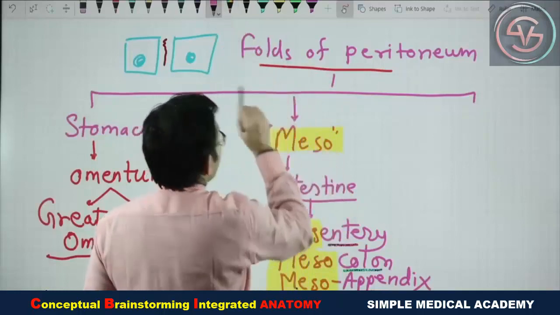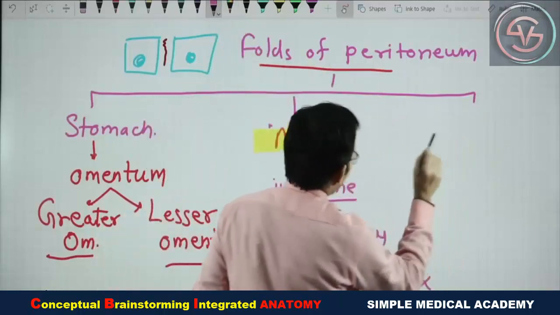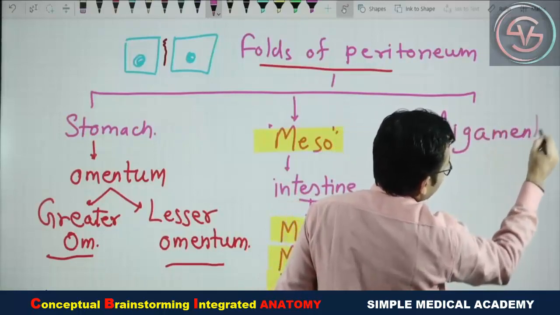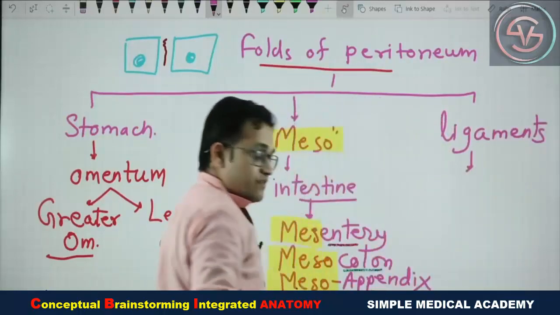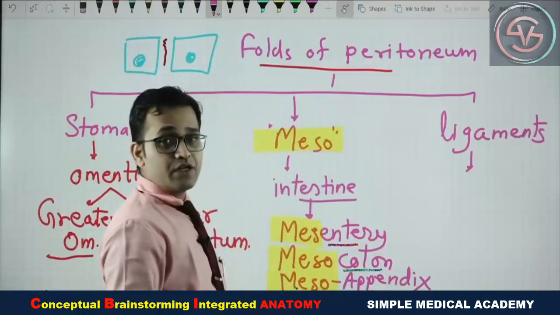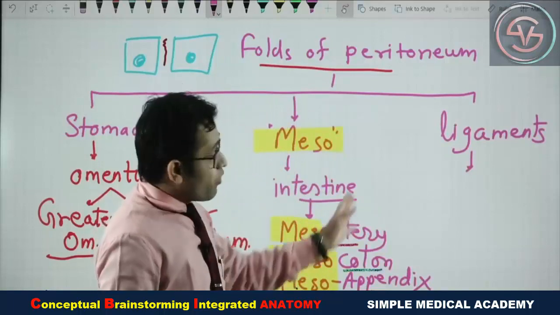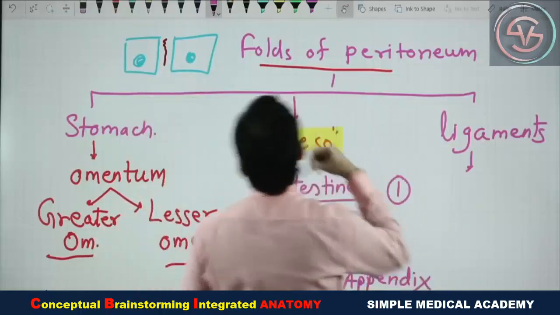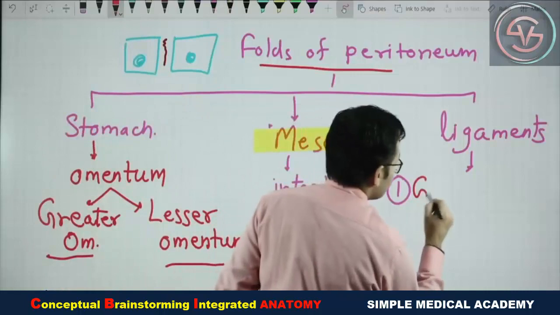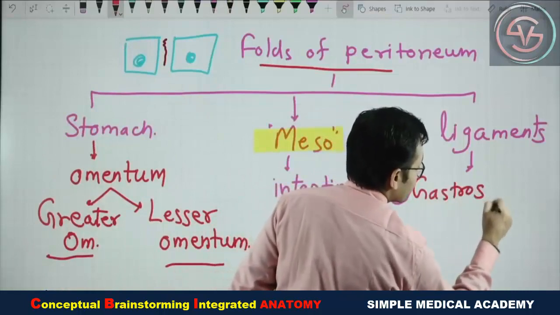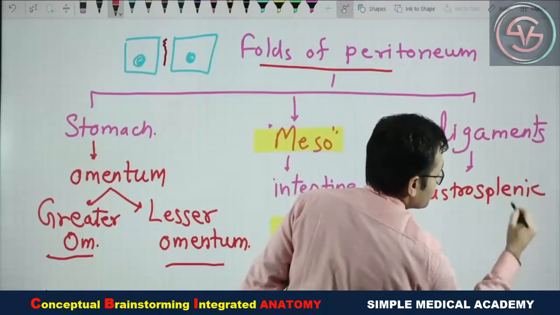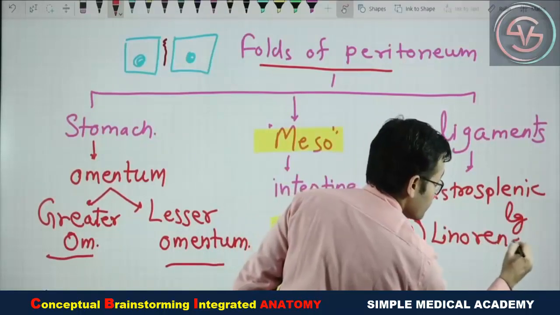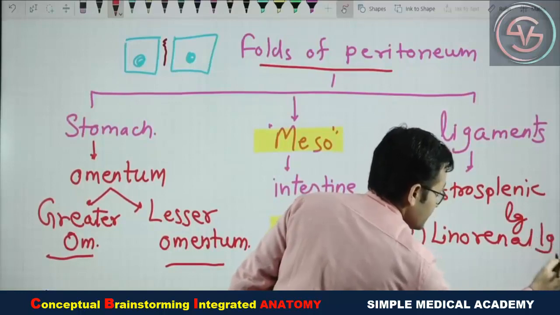Sometimes this fold of the peritoneum, they are also known as ligaments. As you know, in our abdomen, when we will study the embryological development of the peritoneum, and the detail of the peritoneum, then we will see the various ligament of the abdomen, like the gastrosplenic ligament, like the lienorenal ligaments.